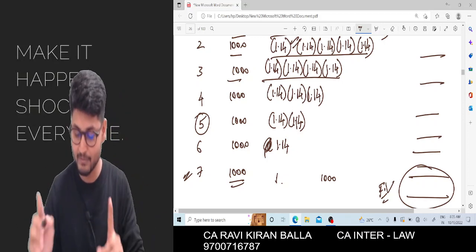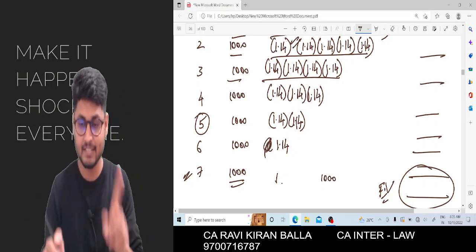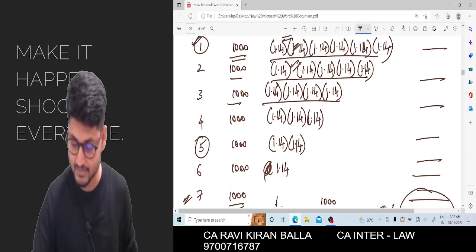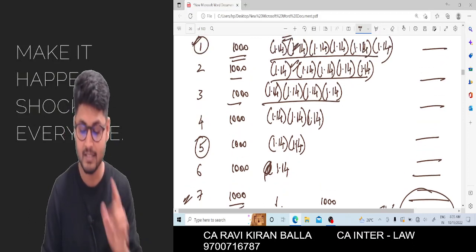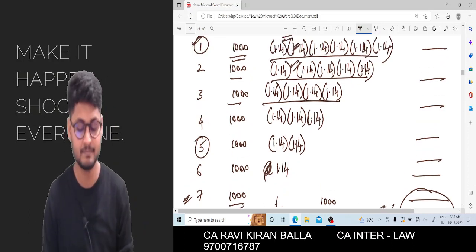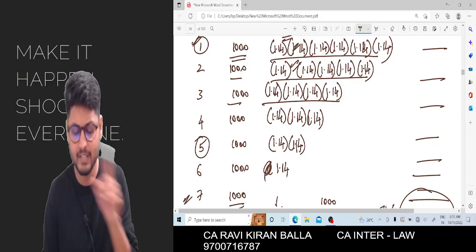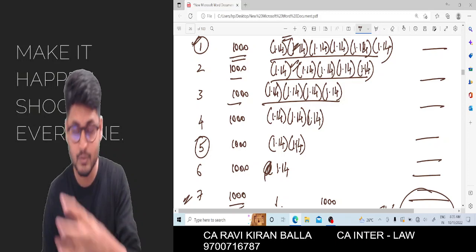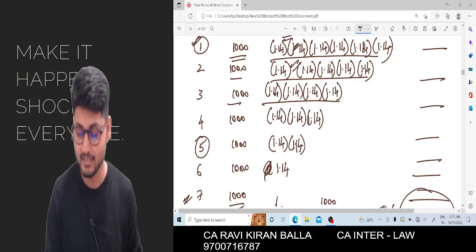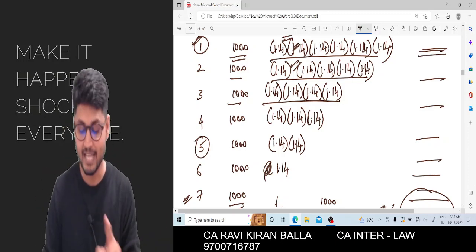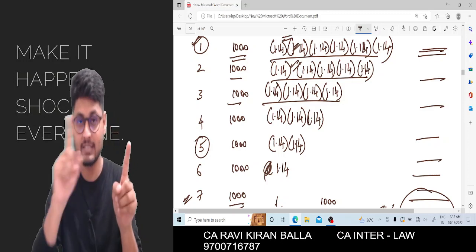Now you tell me one thing. Each and every figure in this second column will be the same. Every figure is the same, 1000. So from every figure you can just take out 1000. To calculate this, you need to multiply the second column with the third column.